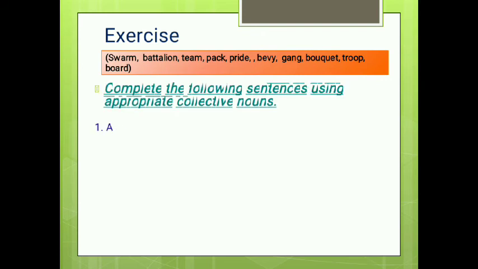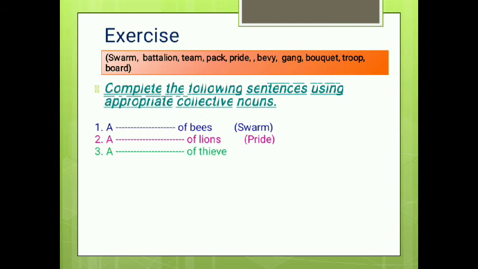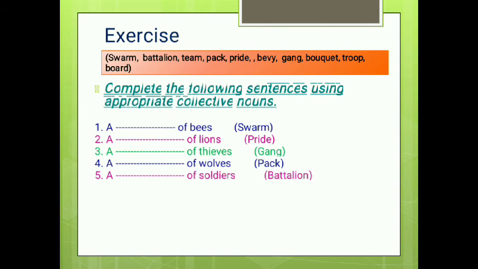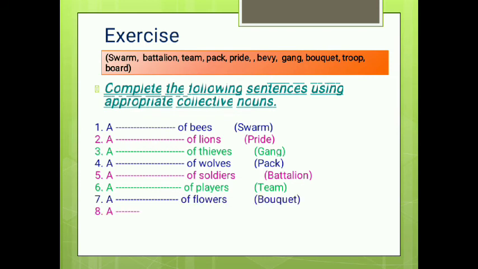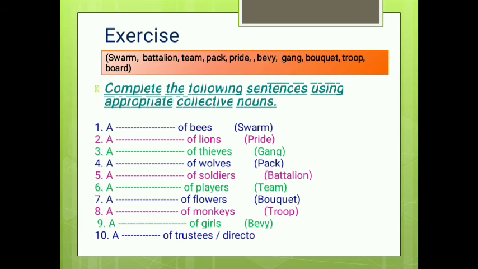This is the list, and we have to complete the following sentences by using words from this list, like a swarm of bees, a pride of lions, a gang of thieves, a pack of wolves, a battalion of soldiers, a team of players, a bouquet of flowers, a troop of monkeys, a bevy of girls, a board of trustees or directors. So see, these are all collective nouns.